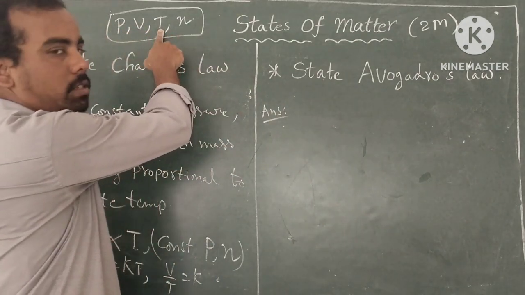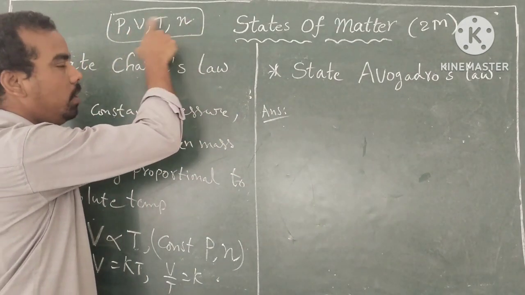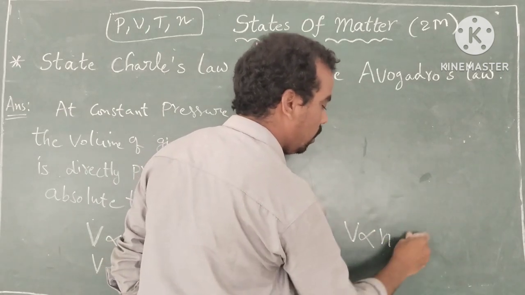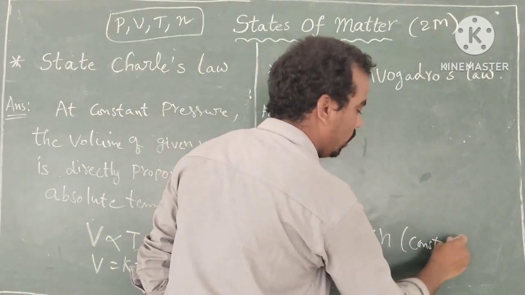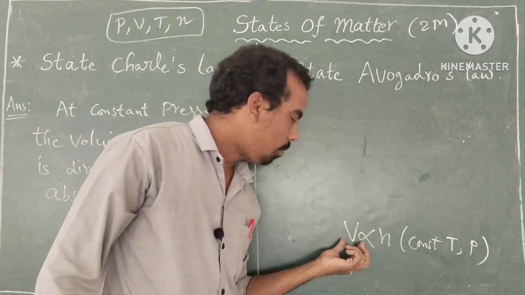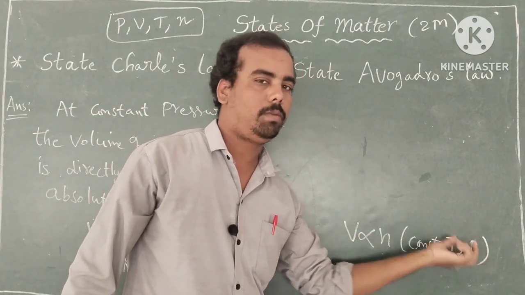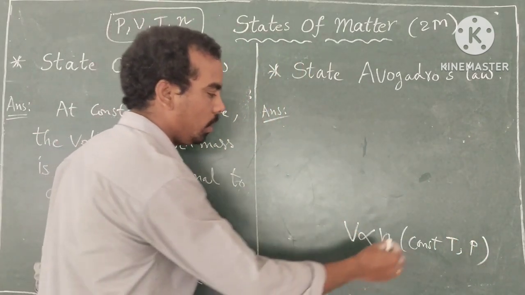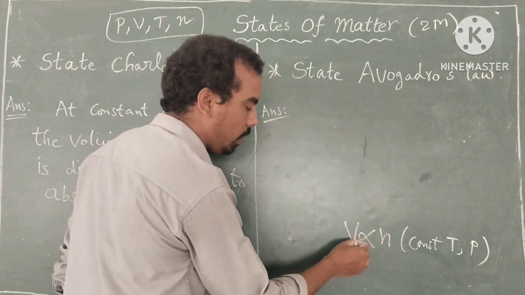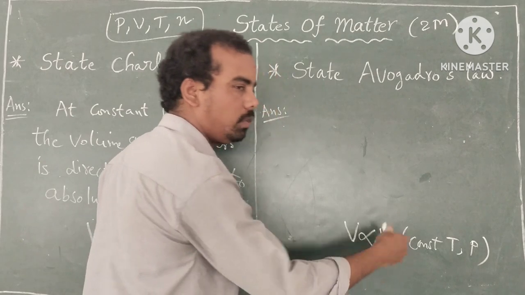Here, pressure and temperature constant, the relation between volume and number of moles. So V is proportional to N at the constant temperature and pressure. If you know the formula, V is proportional to N at constant temperature and pressure, the statement is easy. So at a constant temperature and pressure, equal volumes of all gases contain equal number of moles or molecules.